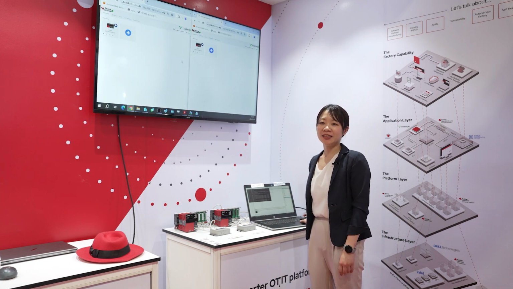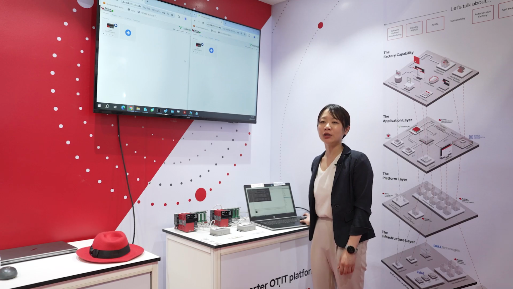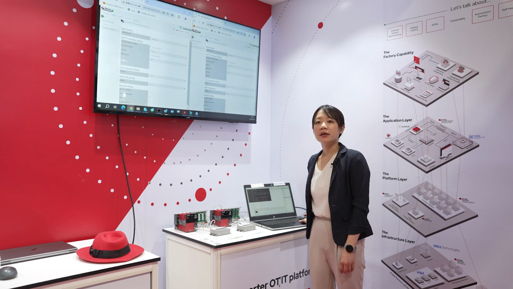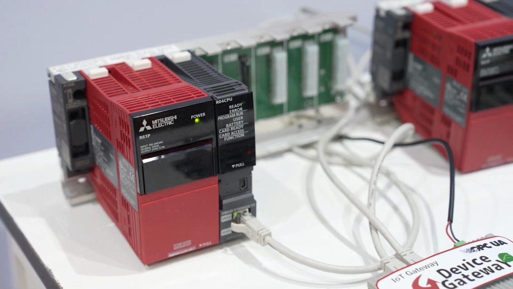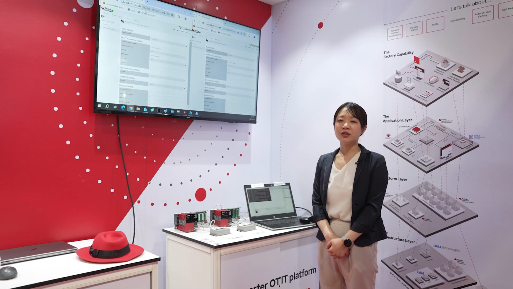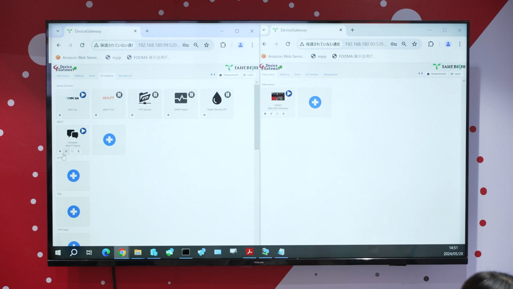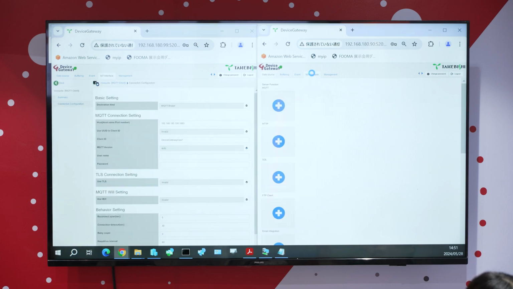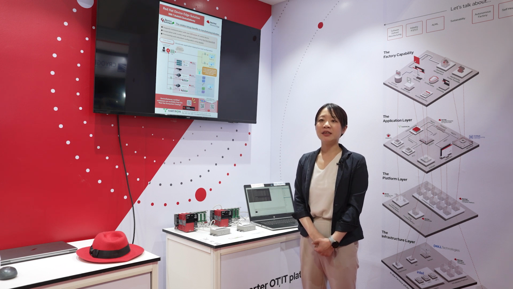A system administrator can remotely change these edge devices' or Device Gateway settings from an Ansible Playbook. It's also possible to deploy the settings from edge Device Gateway to edge Device Gateway. There are cases where I want to leave the PLC settings and then only change the cloud endpoint to which data is sent by MQTT. That is also possible. So this is a very effective solution when connecting data from multiple factories to the cloud.